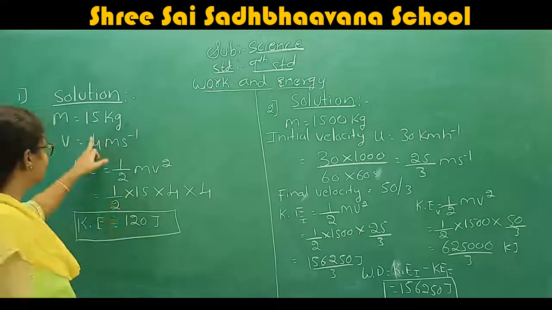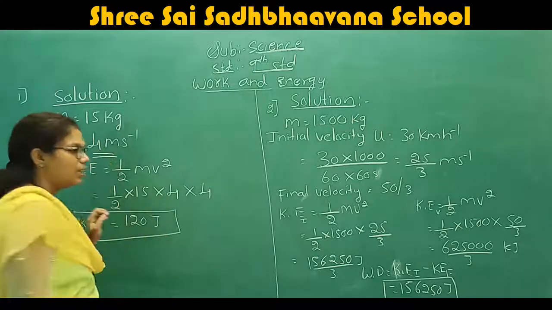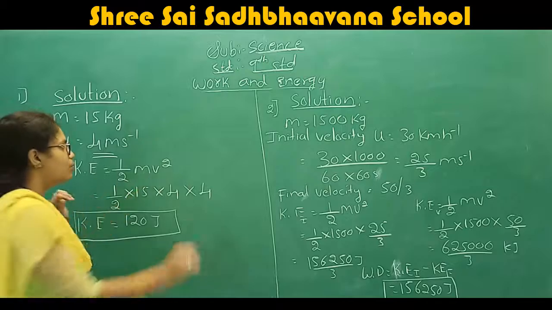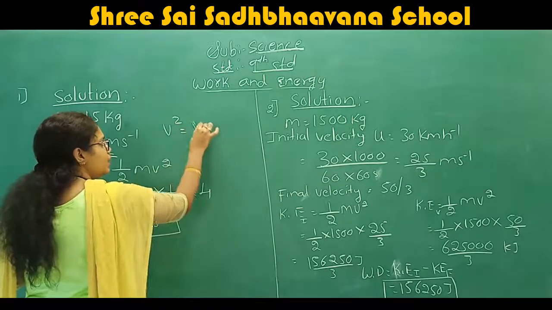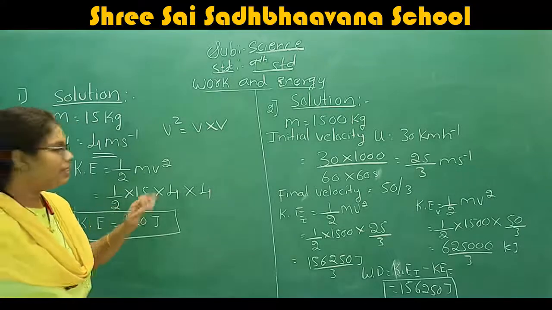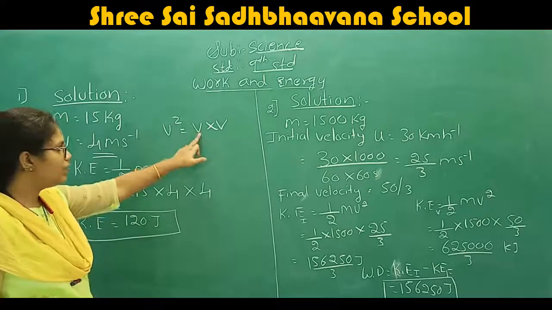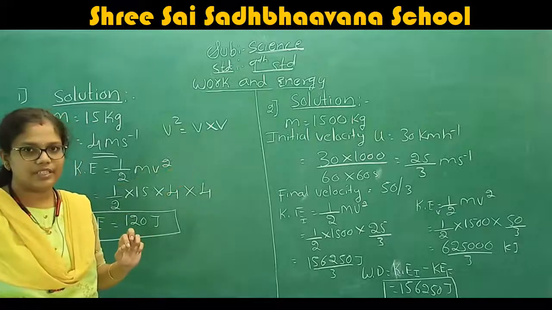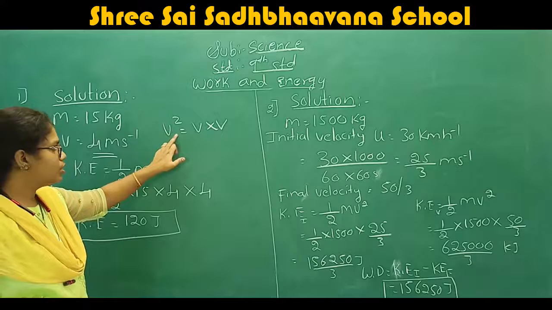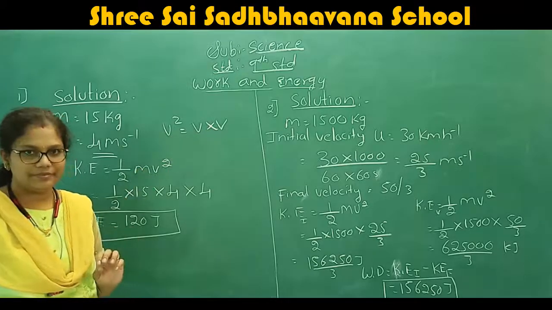We know the value of v is 4, but in the formula it is v square. Therefore, v square is equal to v into v.